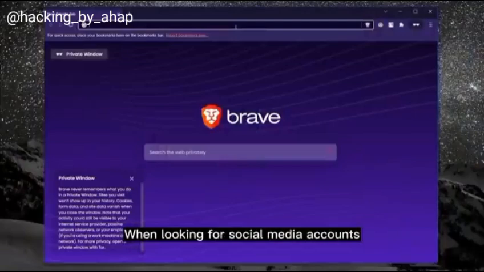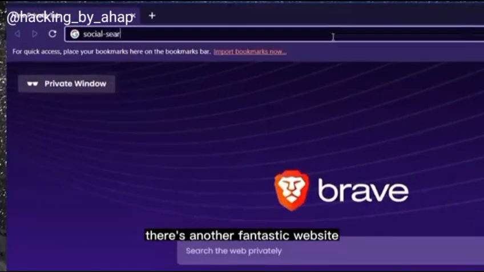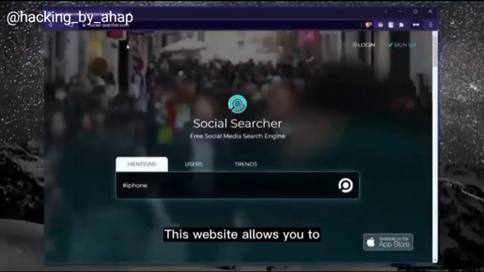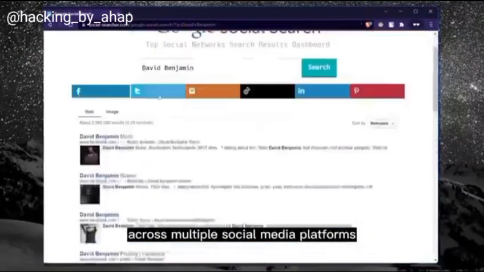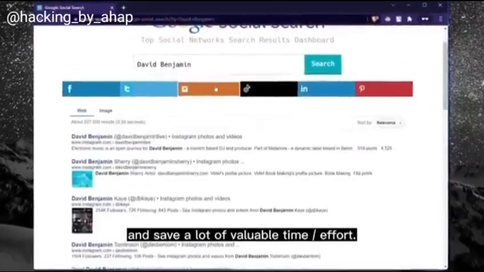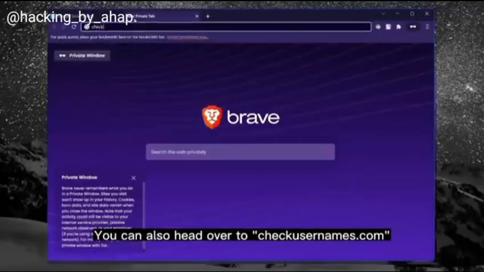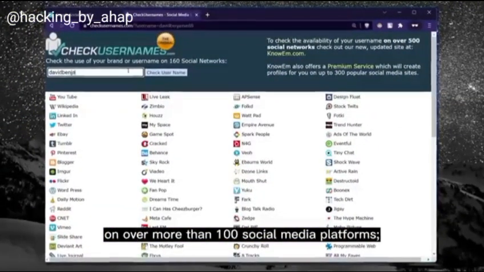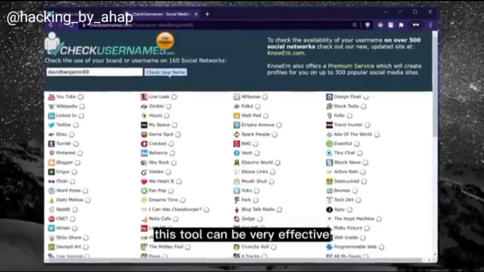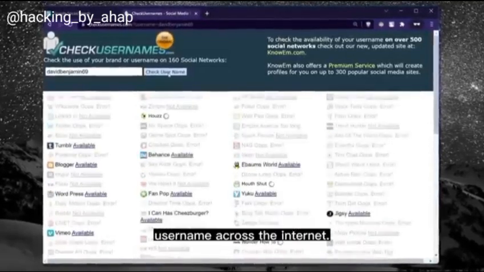When looking for social media accounts associated with a person, there's another fantastic website called shorturl.at. This website allows you to perform a comprehensive Google search using the victim's full name across multiple social media platforms simultaneously, and save a lot of valuable time and effort. You can also head over to checkusernames.com and search for a specific username on more than 100 social media platforms. This tool can be very effective as many people prefer using a single username across the internet.